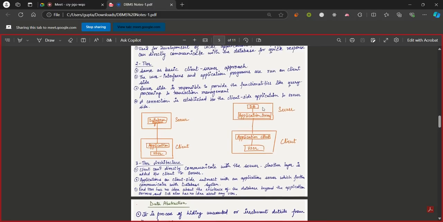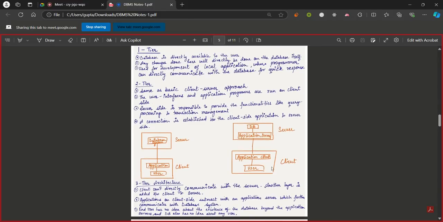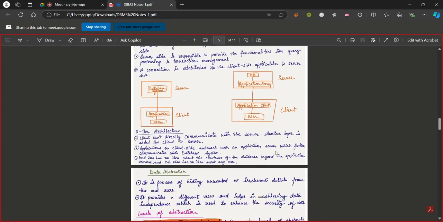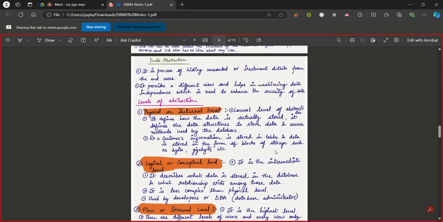You may see over here on the right side the diagram. Sir, can you scroll a little? Yeah. The user first connects to the application client. The application client connects to the server machine. The server machine connects to the application server now, which will connect to the database. Now there are three levels in between. Do you get it now? Okay. So the client, application client, and application server are like the middle layers between the database and the user. Yes, yes. Okay. Now the next thing we'll see is data abstraction.